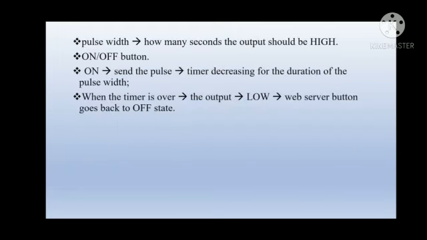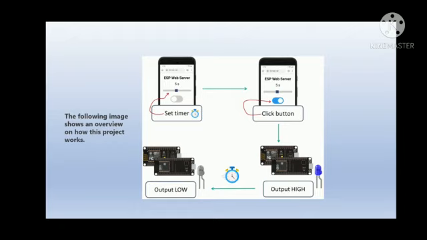After the time is specified and the button on the web page is switched on, the timer starts counting backwards, and once the time ends, the relay gets open. This is the overall schematic of the design. The timer is set using the slider, the button is clicked on, and for the specified time the circuit is closed and the output is high, and after the time ends the circuit is open and the output is low.